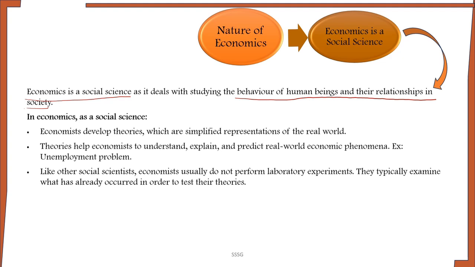Theories help economists to understand, explain, and predict real world economic phenomena. Example, unemployment problem. Like other social scientists, economists usually do not perform laboratory experiments. They typically examine what has already occurred in order to test their theories.